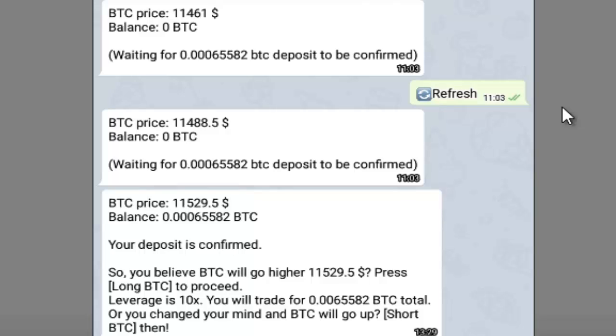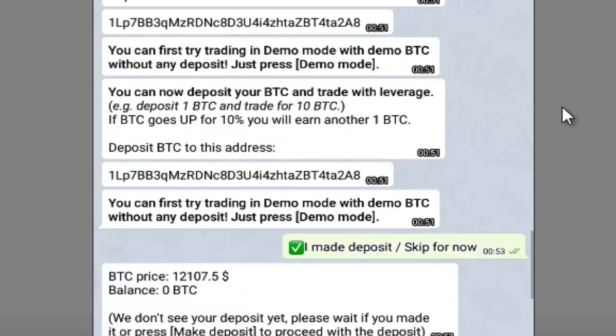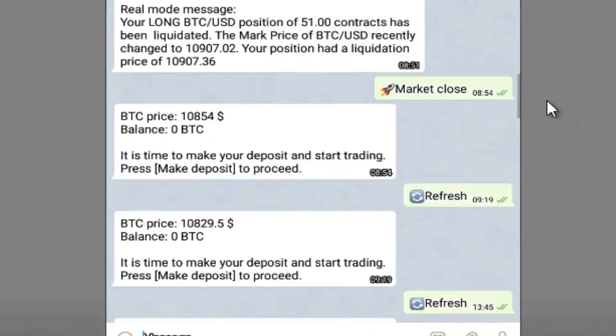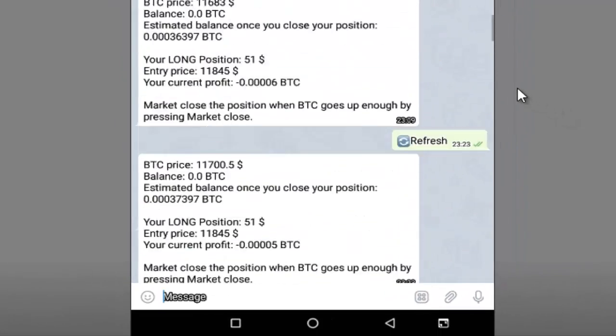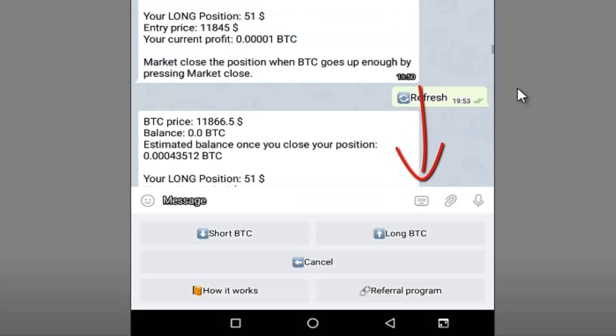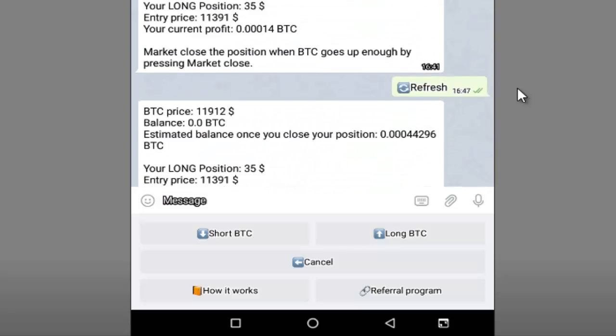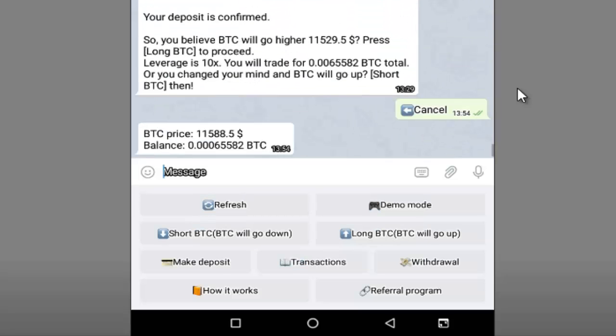So basically what I want to focus on today is just to show you the process and how it goes. First, I'm just going to show you this in my account. When you start with the bot, with the link down below, you open the bot, and with the menu right here, as you can see, this is the menu that will be right there. It'll look a bit different when you just open the bot.